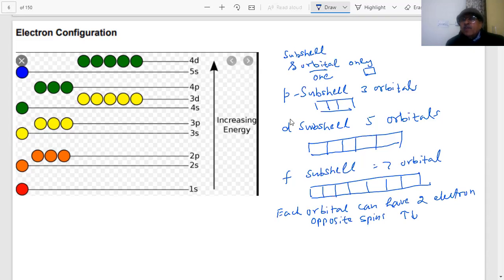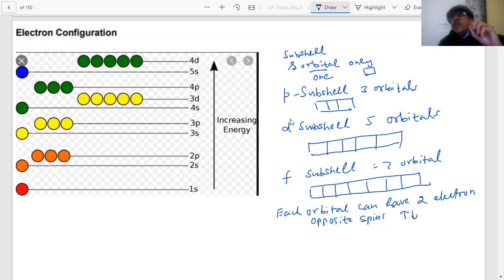There are rules for filling the electrons. We will explain those rules to you. It is just like this, student: supposing I have to come to your house. You are living in some area, that is the name.